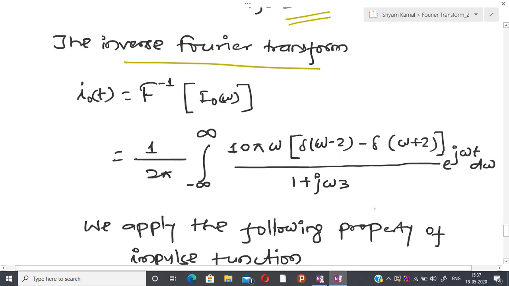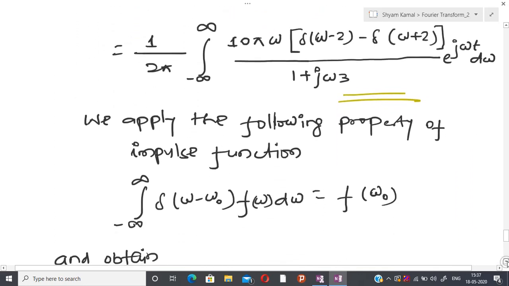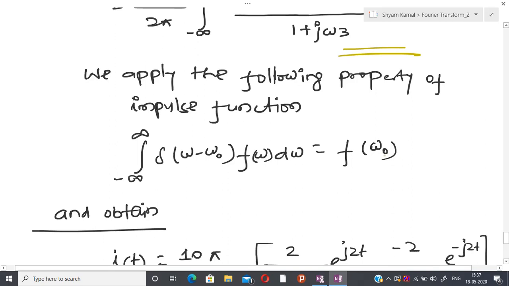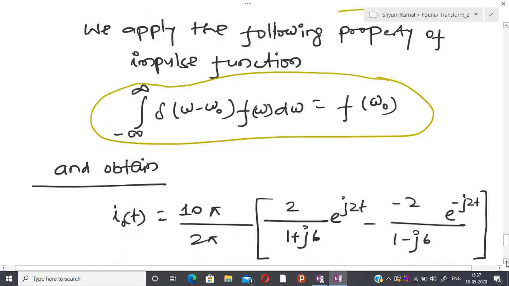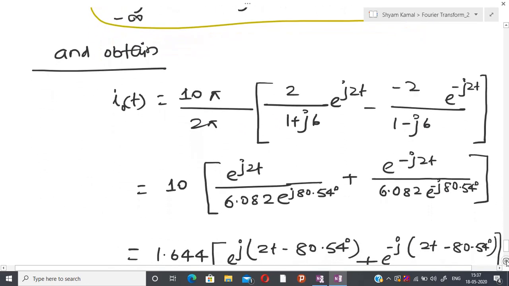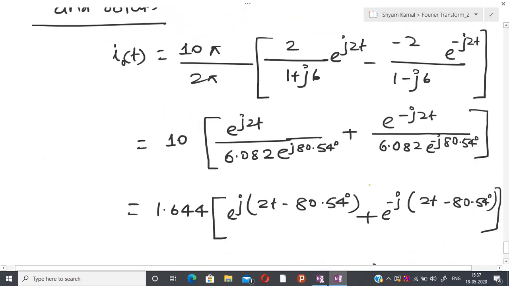So here I have used the direct formula, and after applying the direct formula and the property of the impulse function, you are able to create this kind of integral, and then I can calculate the final response. In this way you are able to solve the numerical example. The numerical example is not very difficult, because now you understand the method of how to solve it.